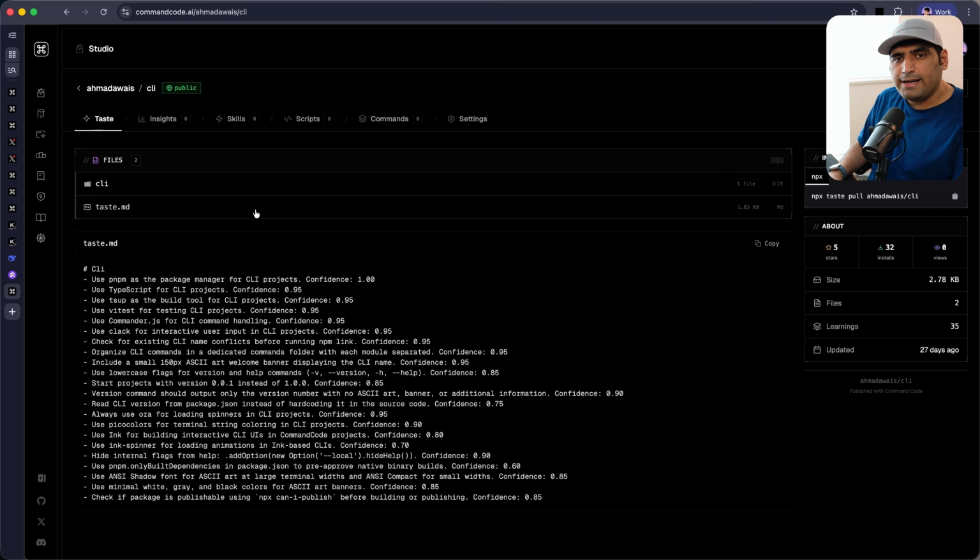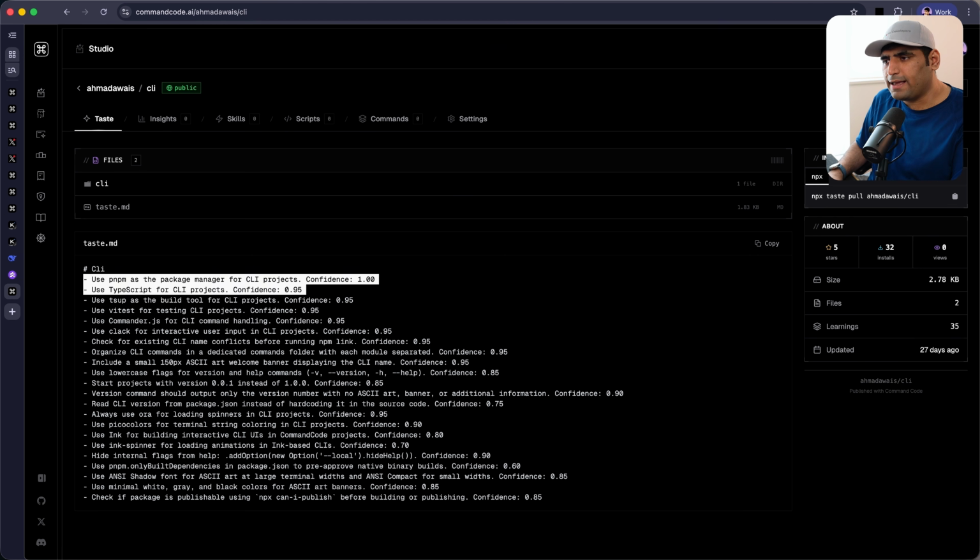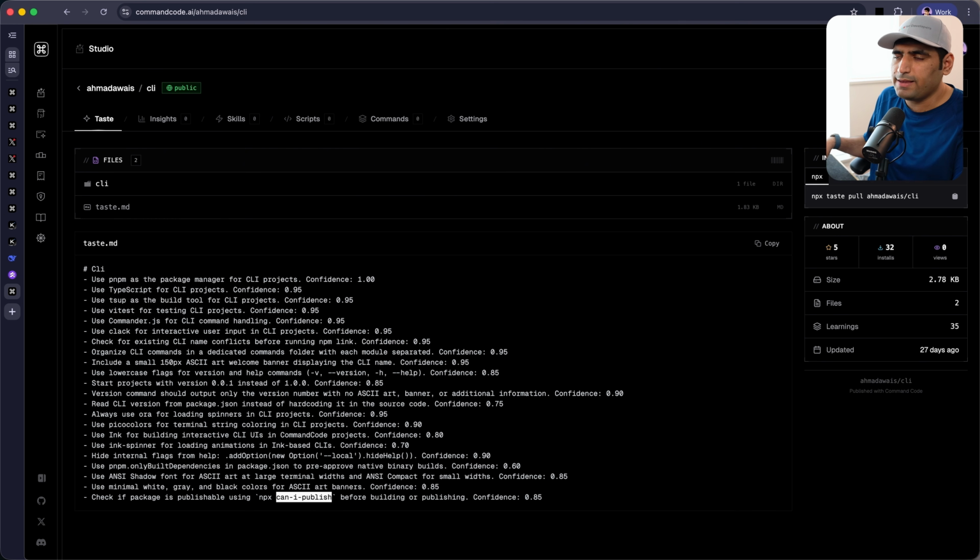This is my entire CLI taste that CommandCode has picked up while it was observing how I built CLIs. And I was building with AI, right? So it was not like I was writing a lot of code manually like in the old days. But even with building with AI, I give my coding agent a lot of feedback, like don't do this. Or for example, whenever I'm publishing an NPM package, I ask it to check if that name is not squatted and it is available or whatnot?